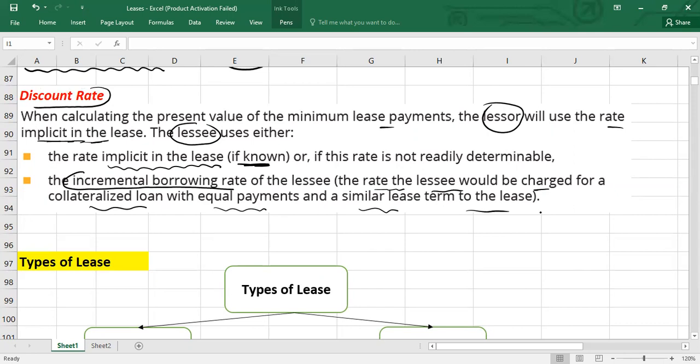Okay, so two rules you should remember. The lessor will always use the implicit rate, and the lessee will use the implicit rate if he knows it. If he doesn't know, then the lessee will use the incremental borrowing rate to calculate the present values.